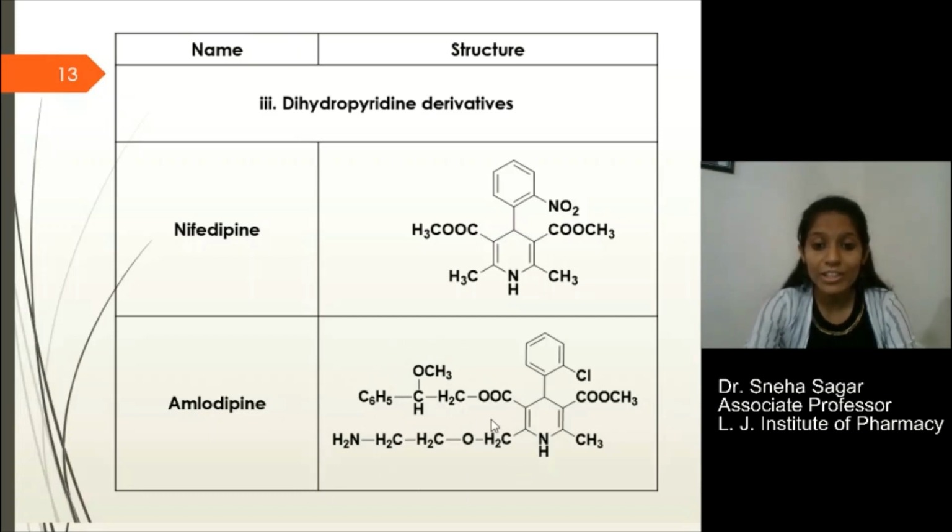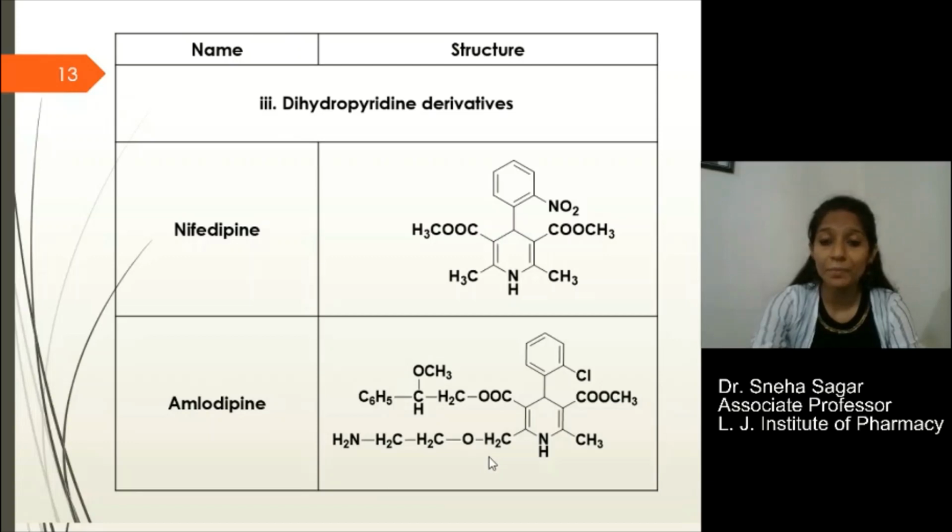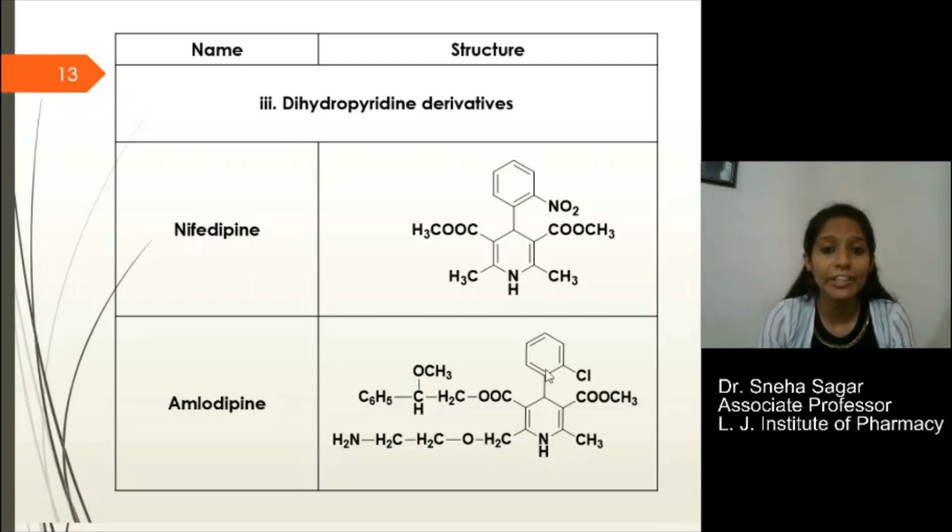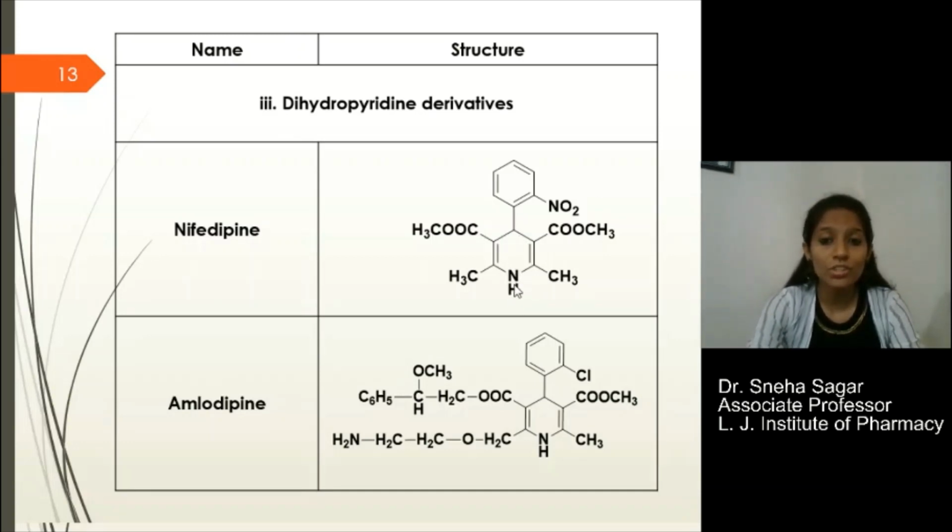The side chain is longer compared to nifedipine, and all these are dihydropyridine derivatives. This nitrogen has hydrogen, and this carbon also has hydrogen. So this is 1,4, and on the fourth position we have hydrogen. So 1,4-dihydropyridine derivatives.